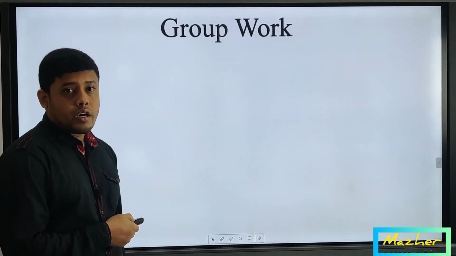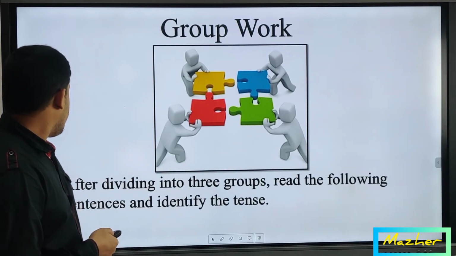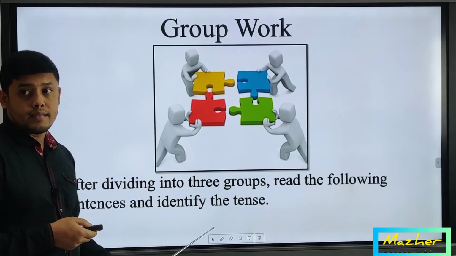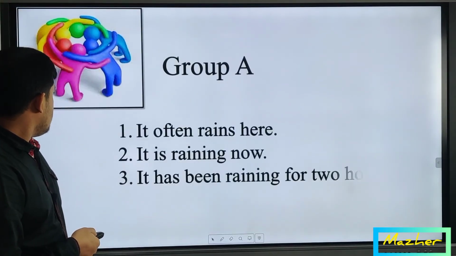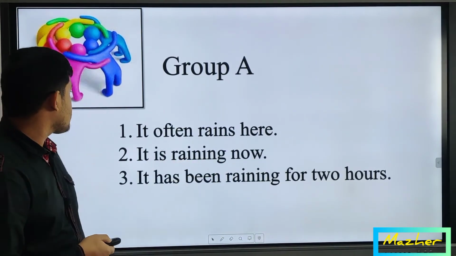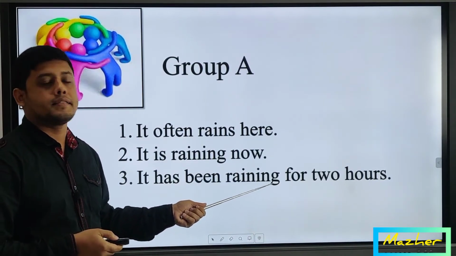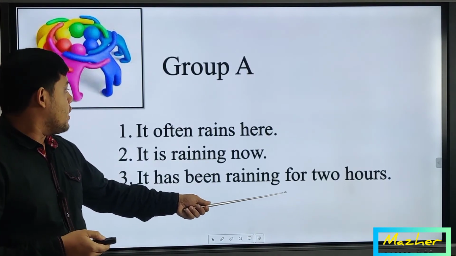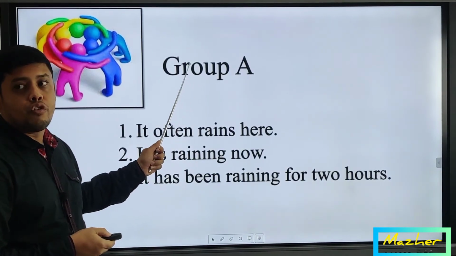So there is some group work for all of you. After dividing into 3 groups, you have to read the sentences and identify the tenses from those examples. The first group work, for group A: number 1, it often rains here. You have to identify in which tense this sentence is. Number 2, it is raining now. Again you have to identify the tense. And the last one, it has been raining for 2 hours. You have to again identify the tense here. So you have to identify 3 tenses here. This is the task for group A.